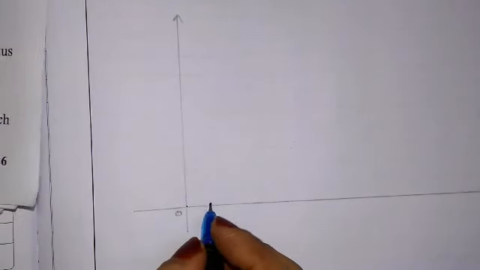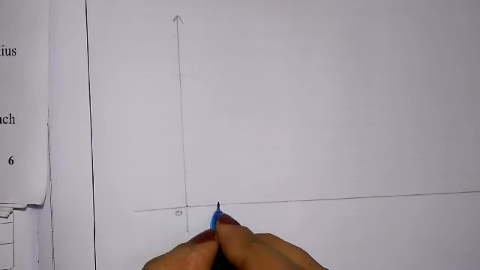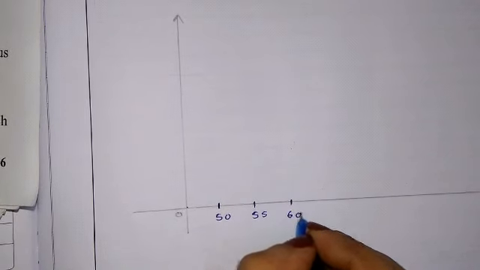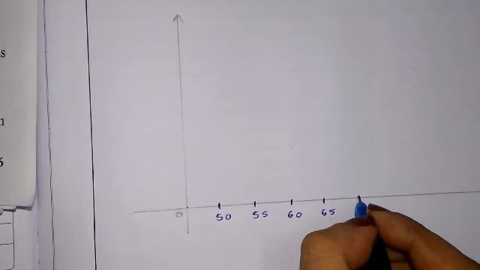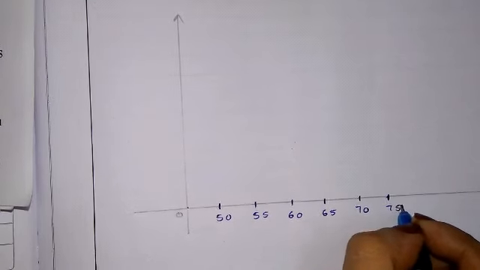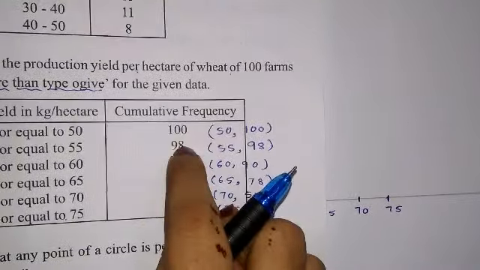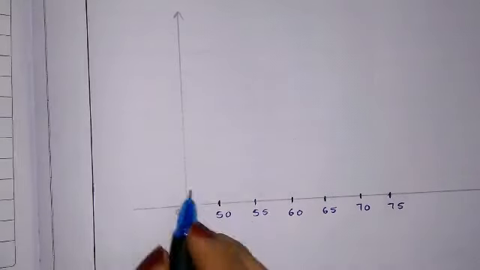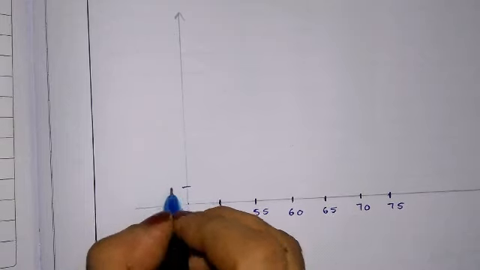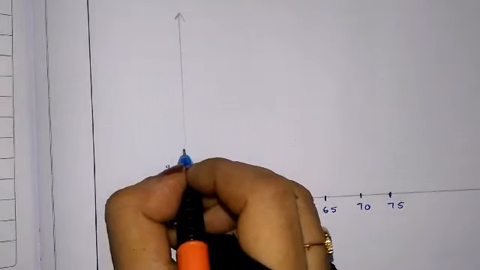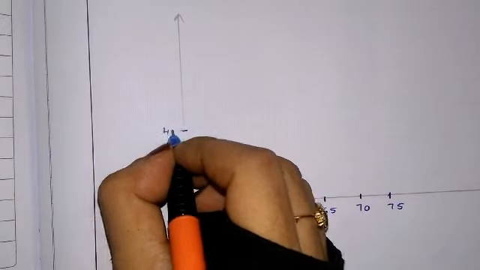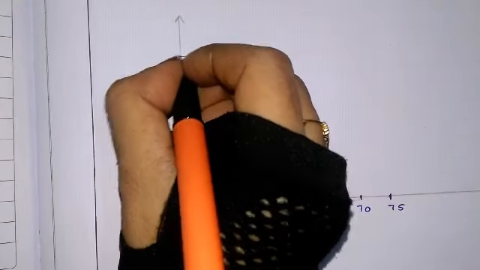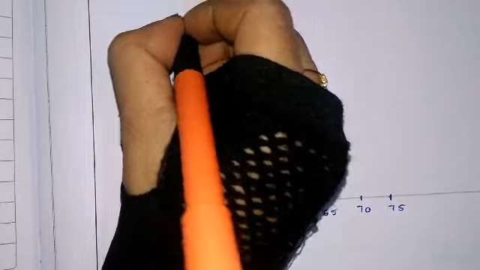I don't have graph paper over here, so I'll do it directly. 1 meter you have to write 50, 55, 60, 65, 70, 75. Okay, then here 100 to 16 is the last number, so we have to see properly and write. I'll take 10 units difference. 10, 20, 30, 40, 50, 60, 70, 80, 90 and 100.